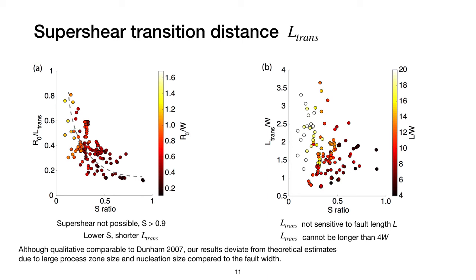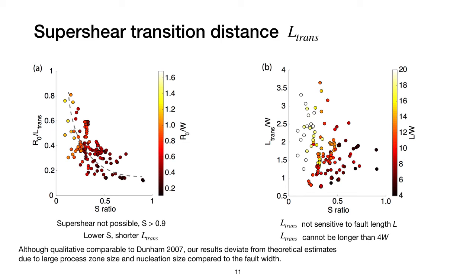On the right figure, we also show that despite testing faults with aspect ratio ranging from 4 to 20, which is a large range, the supershear transition distance never exceeds 4 times the seismogenic width, which is also not sensitive to the fault length.